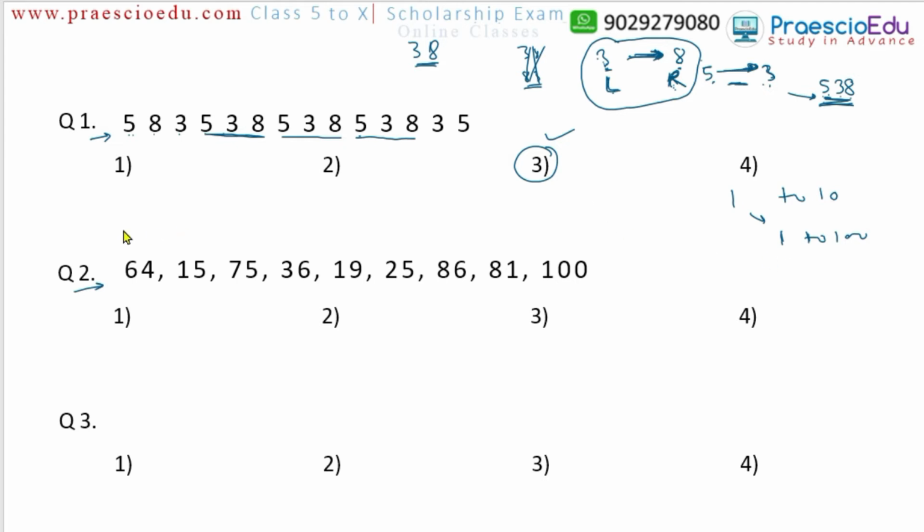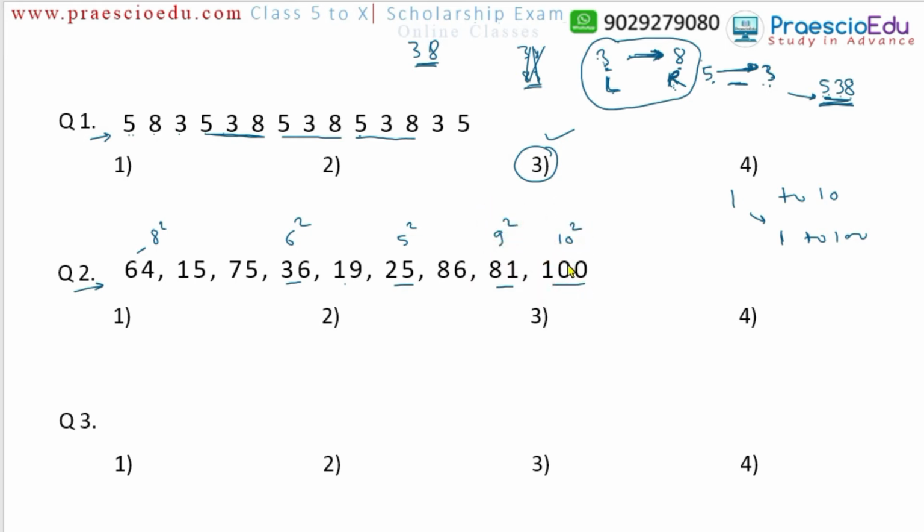Now 64, we know 64 is the square of 8. Then 15 is not a square of any natural number. Then 75 is not a square number. Then 36, yes, 36 is 6 squared. Then 19 is not. 25 is there, 25 is 5 squared. Okay, 86 not, 81 is there, yes, 9 squared. And then 100, we know, is 10 squared.